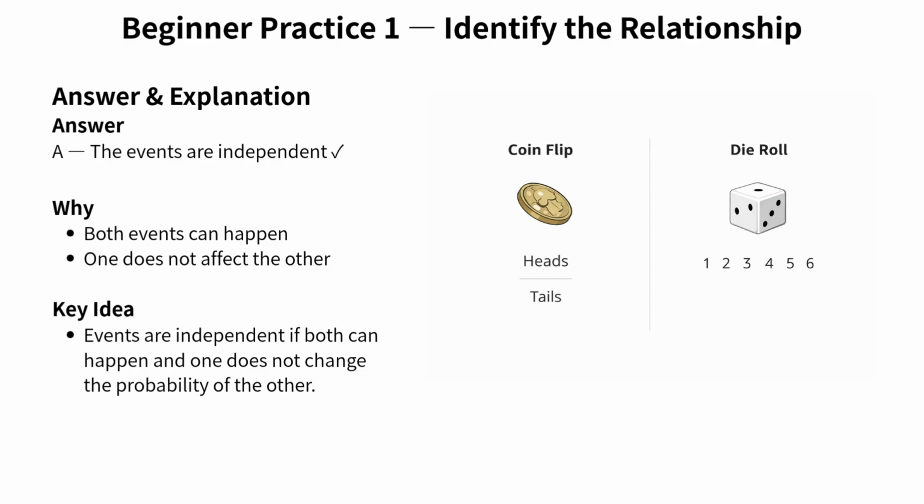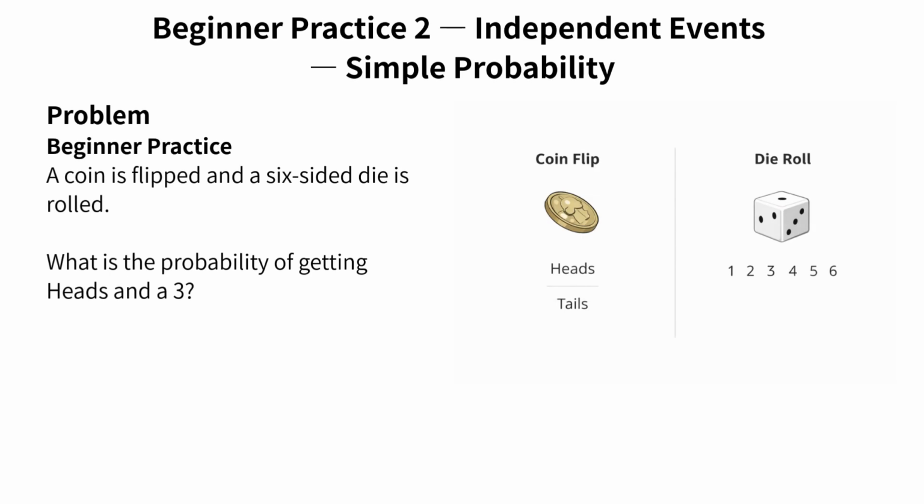The coin flip and the die roll are completely separate events. They happen independently, with unchanging probabilities. Neither one influences the other in any way. So the answer is A. These events are independent. Let's try one more beginner practice problem. This one is very similar to the last one, but pay attention to how the probabilities work. Take a moment and see if you can figure it out on your own.